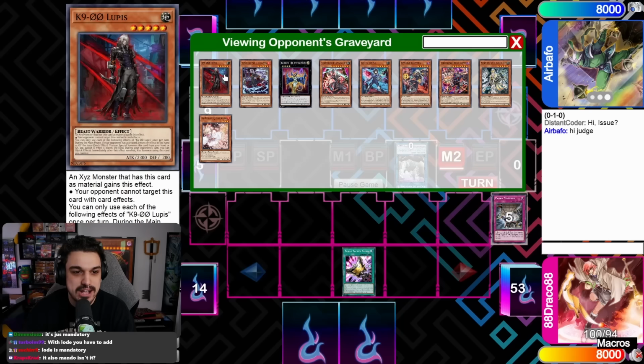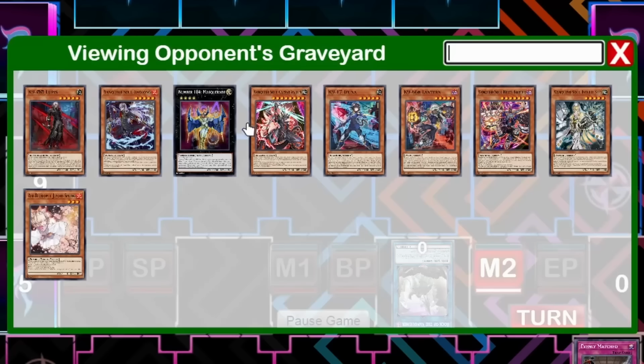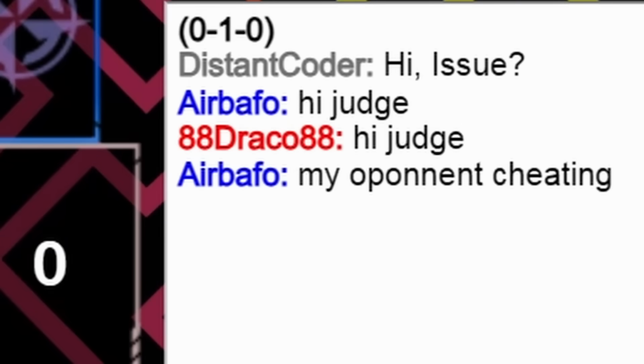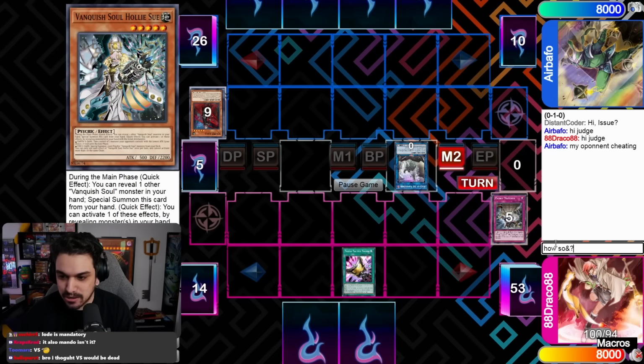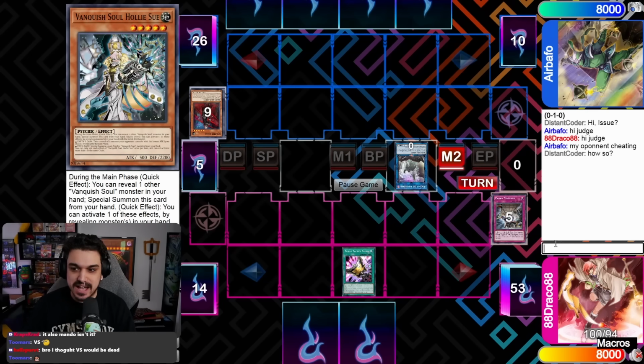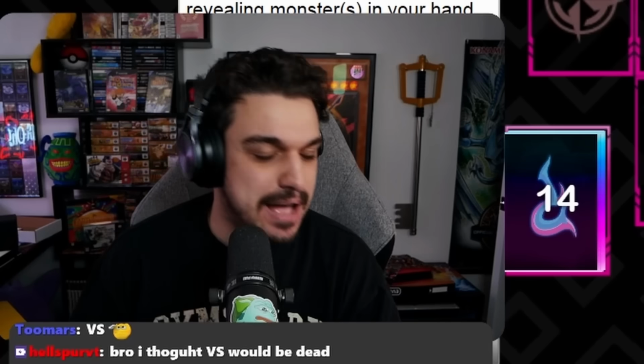Simple. Hello? Oh my god, is that Lupis? Wait, where's this rosin? My opponent is cheating! Cheating! Okay, how so? Care to enlighten me as to how your opponent is cheating? I'm so ready for this cheating to be the least blatant cheat of all time, and it's just like he wants talents when I didn't activate an effect in main phase.